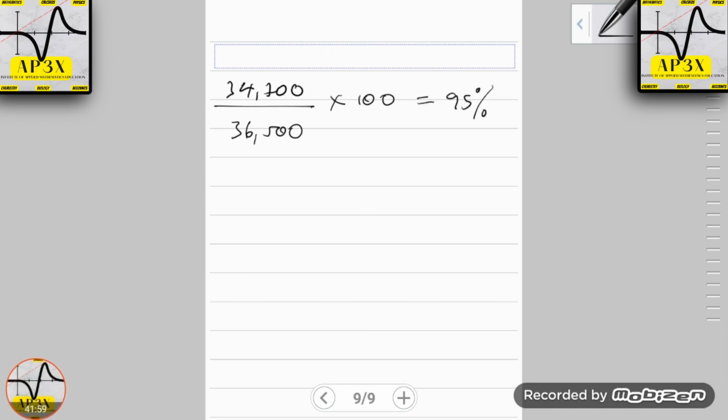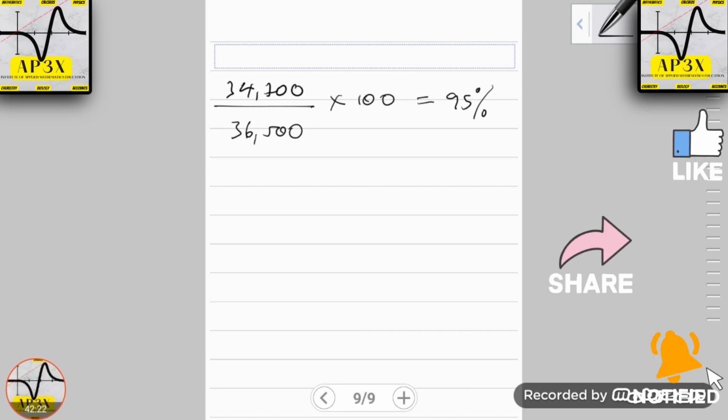Considering the numbers in real life, if you were to have a hire purchase deal, it's not going to be that much interest, but the numbers don't lie. If the numbers are what they are, then in this case it is 95% interest. So this particular hire purchase company was seeking to earn 95% profit on this deal.